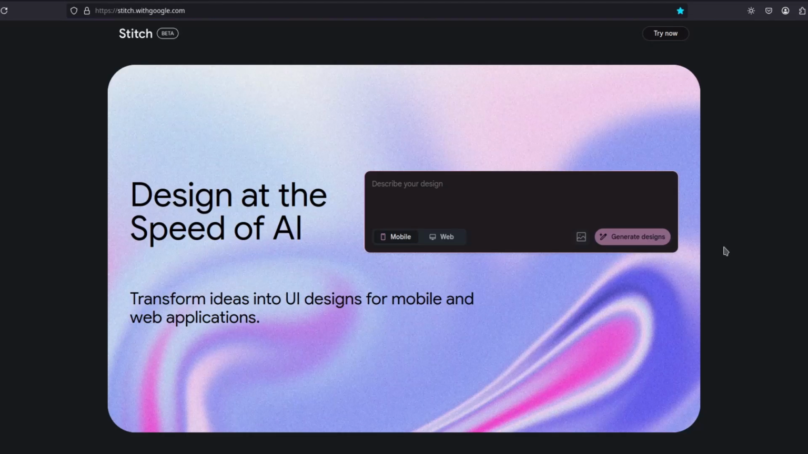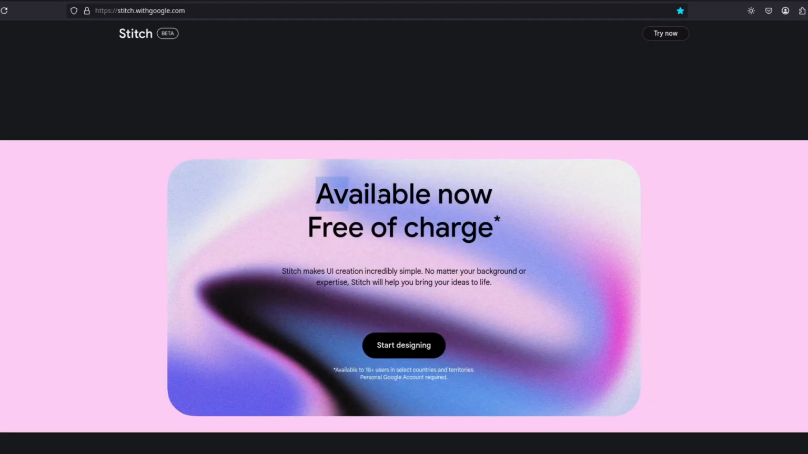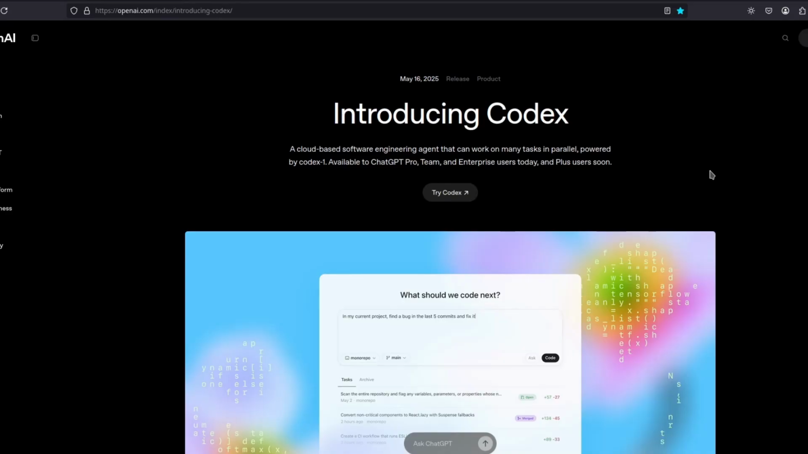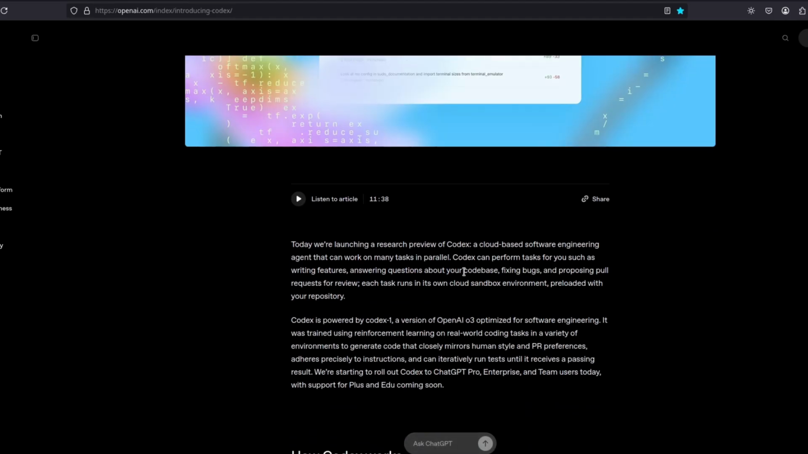Okay, this is not funny, Google. They released another thing, Stitch. You can design UIs for your apps or web applications. It's free. You can use it right now. Go and use it. Just getting out of the Google stuff for now. OpenAI introduced Codex, another coding platform you can work on your GitHub code base, doing bug fixing, proposing pull requests.